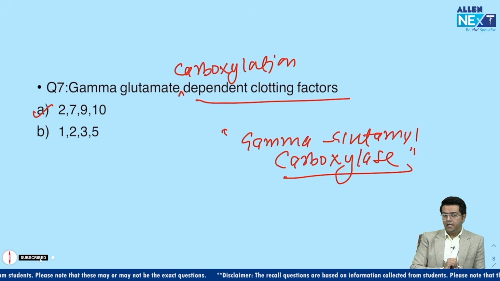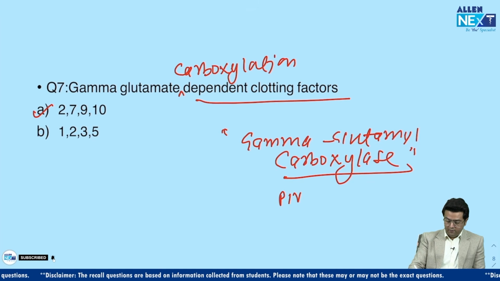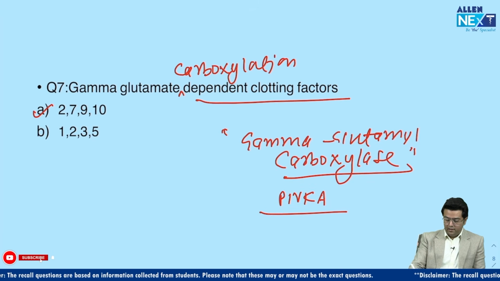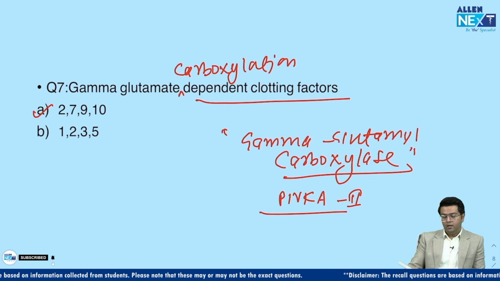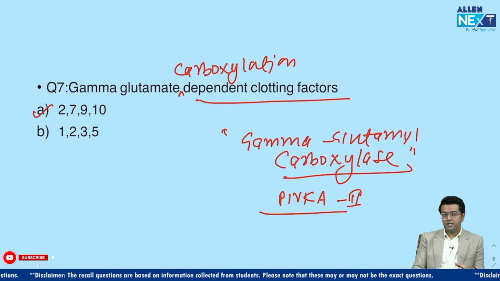What is the test for vitamin K deficiency? Prothrombin time, right? And also there is a new test, PIVKA 2, that is another test for vitamin K deficiency that can be done. Vitamin K toxicity causes hemolysis, basically because it binds the glutathione and depletes its level. So, protein induced by vitamin K absence, PIVKA 2, right? So guys, that is question number 7. Fine, you can again let me know if something is missing or something that I should add here.